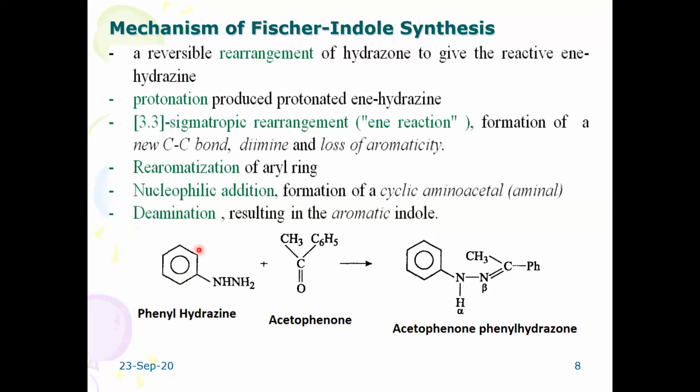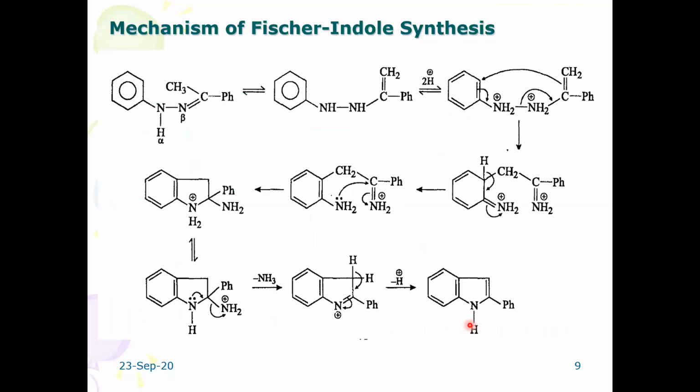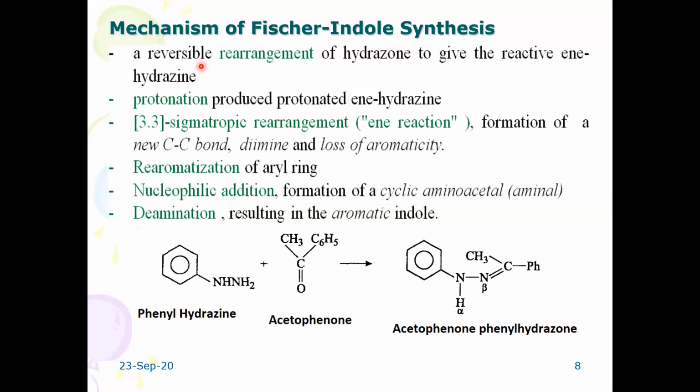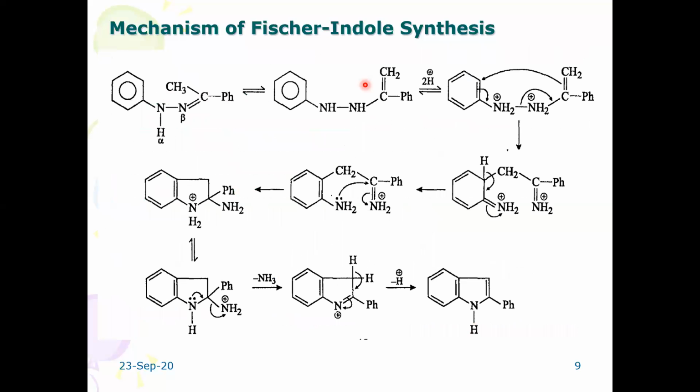As we have already seen, phenyl hydrazine reacts with an aldehyde or a ketone. For instance, here acetophenone is used, and you will get acetophenone phenyl hydrazine. This acetophenone phenyl hydrazine undergoes reversible rearrangement of hydrogen to give a reactive ene hydrazine. See here, it gives out the reactive ene hydrazine. This is the ene, alkene part, and this is the hydrazine part. So an ene hydrazine derivative is formed.